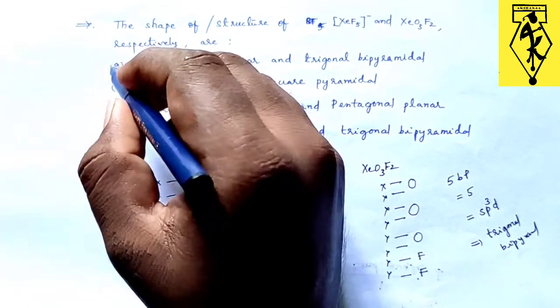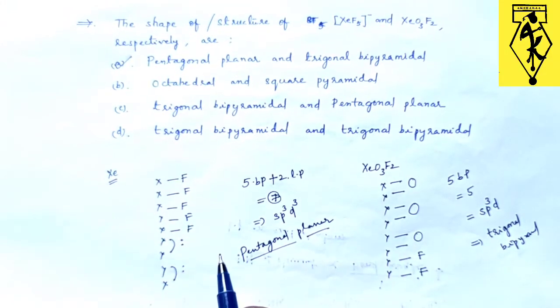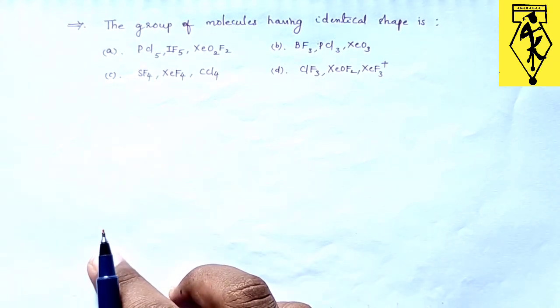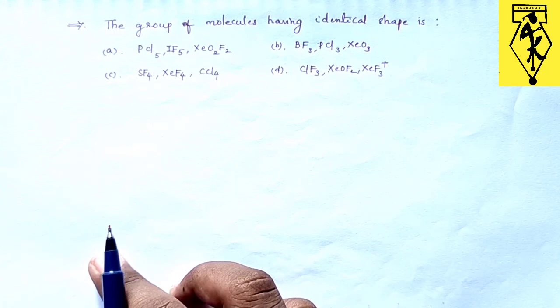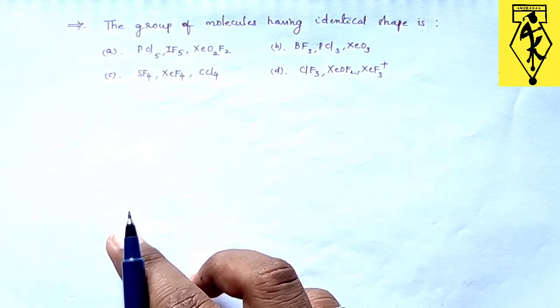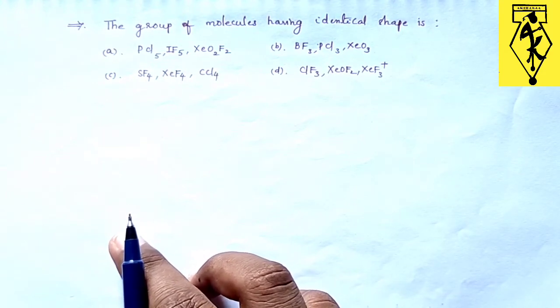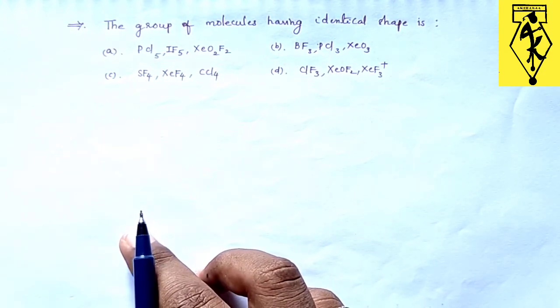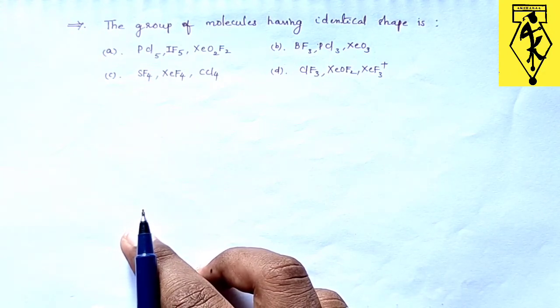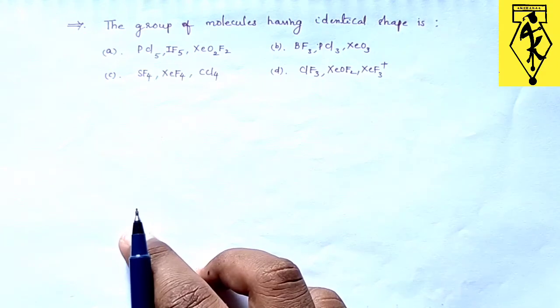So option A will be correct. Let us discuss one more. So this was the question: the group of molecules having identical shape. They have given 4 options. In the first option: PCl5, IF5, XeO2F2. In the second option: BF3, PCl3, XeO3. Option C: SF4, XeF4, CCl4. And option D: ClF3, XeOF2, and XeF3+.